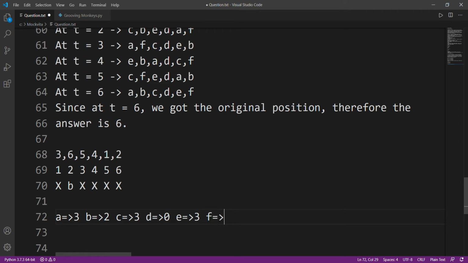What about F? Now I won't look at my test case, but I can tell you that it will move back to its position after 2 seconds. How can I tell that? I'll tell you that a little bit later.